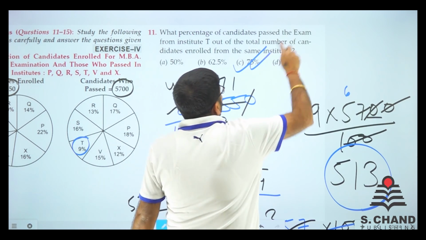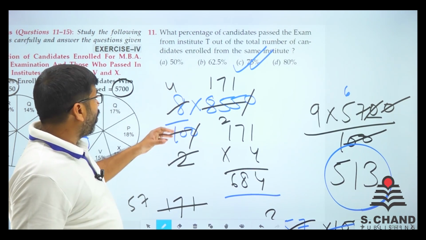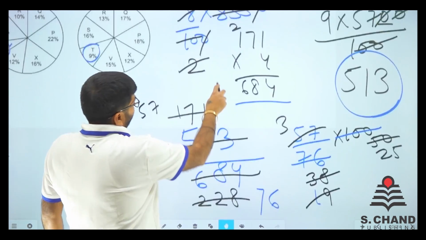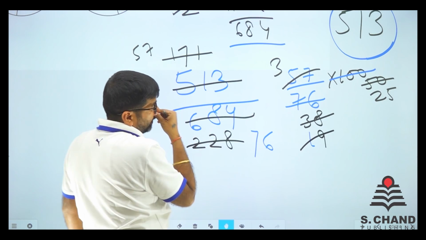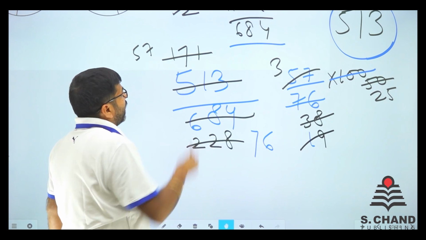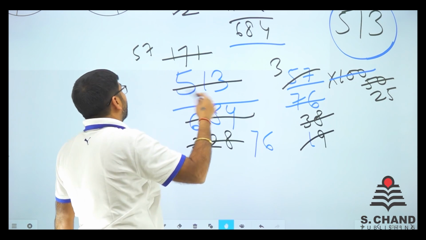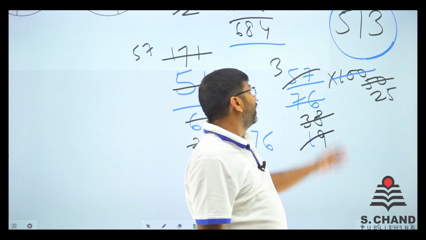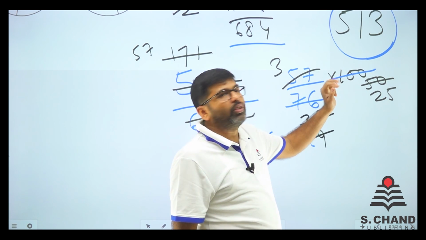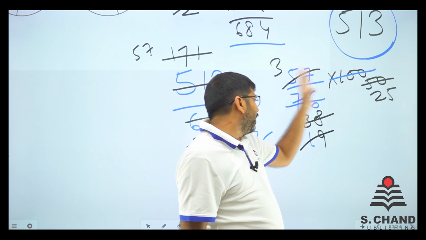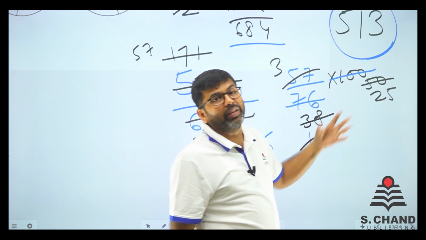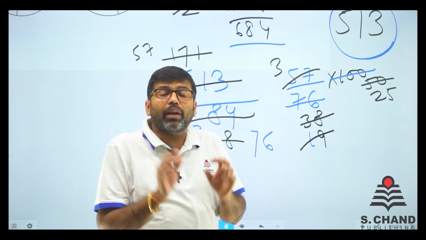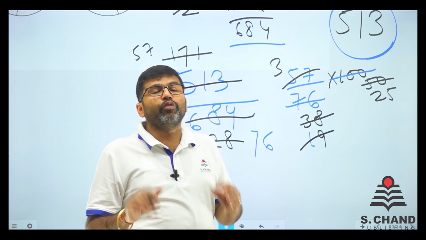Here we go. So as you can see, all the calculations were looking a bit tougher. See, when you need to calculate 513 divided by 684, it is not that easy. So I tried 2, then 2, then 3, then 3, then 3. Finally, I was left with 57 by 76. And I just remembered that this is a percentage. So percentage means you need to multiply by 100. When we did the 100 part, it got easier and easier and easier. So I think that in examination, the calculations can be simplified if you want to.